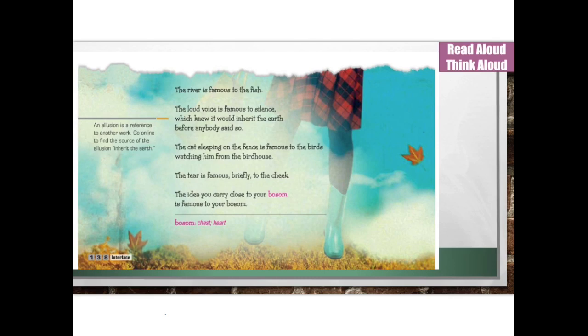Let's pause for a moment in the poem and do some exploring.